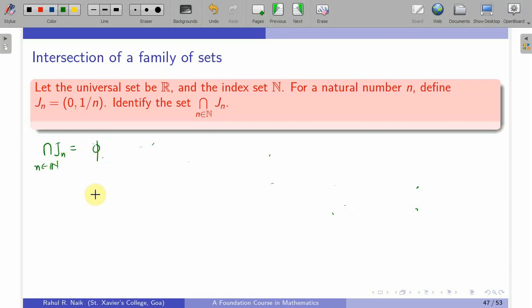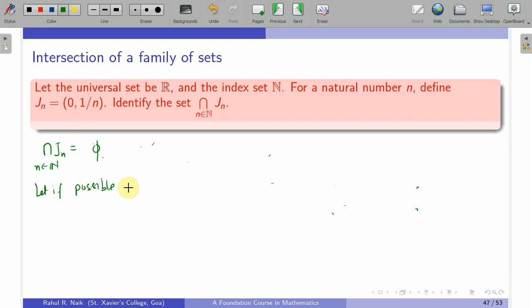The justification for this is simple if you know the Archimedean property. I will prove this using contradiction. This is the only way one can prove that the set is empty. I want to show that this set is empty.